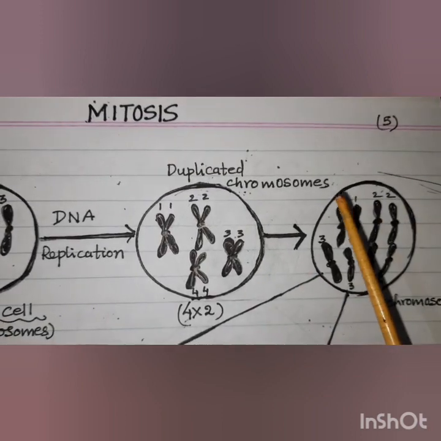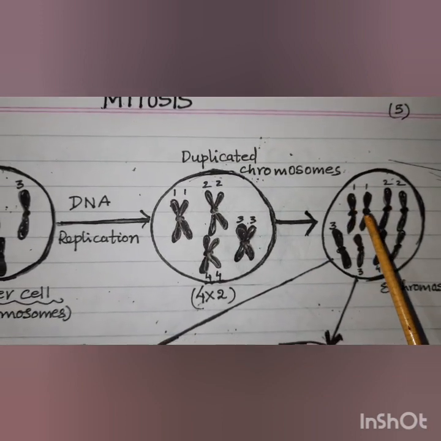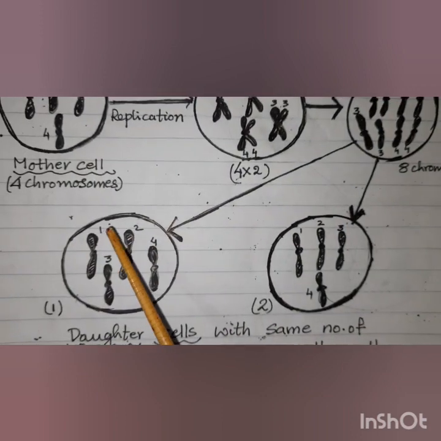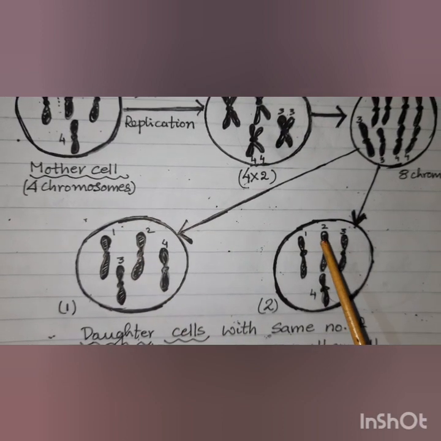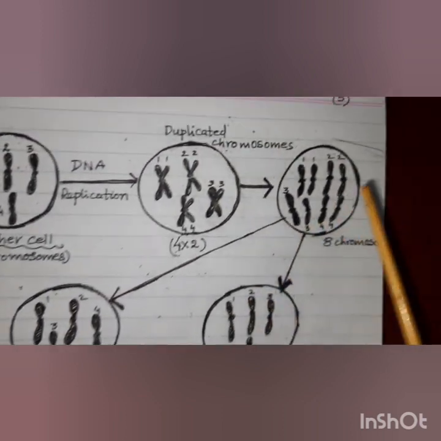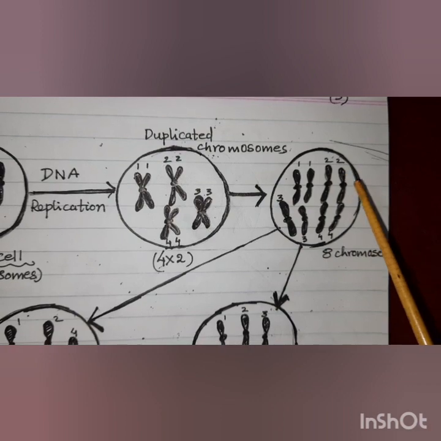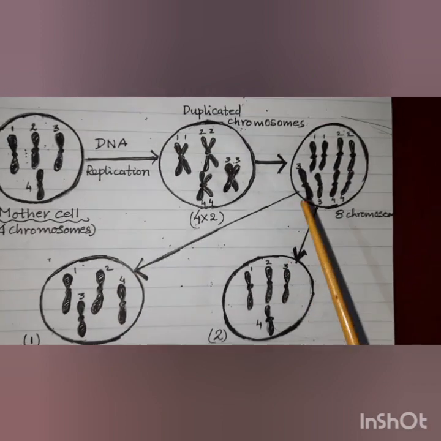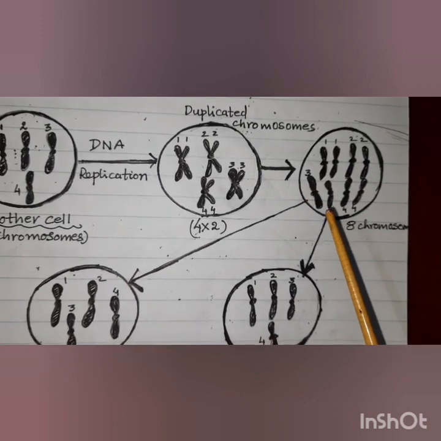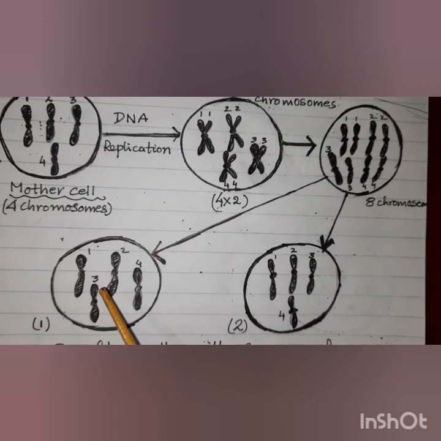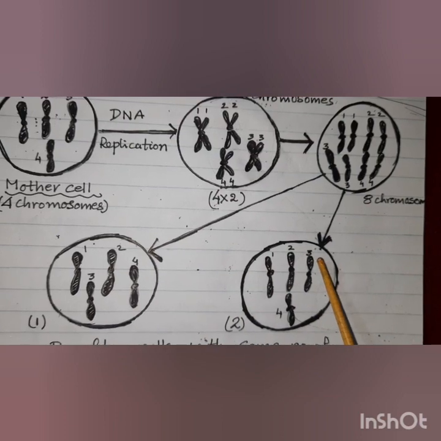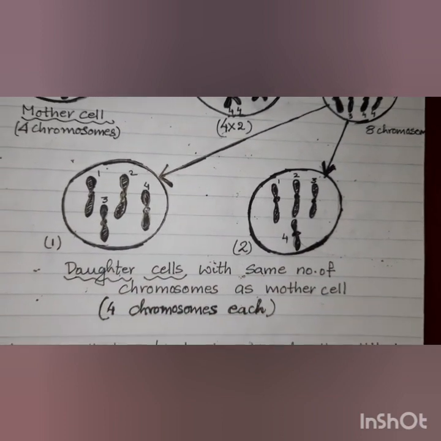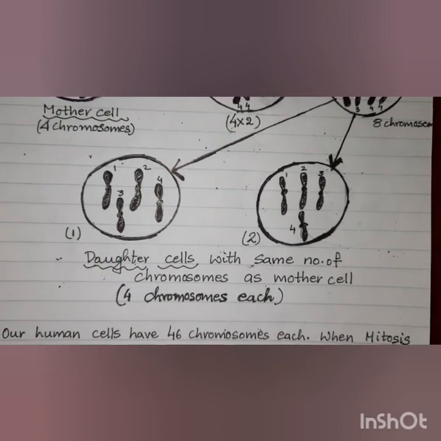Here you can see the first chromosome and its copy numbered as 1 and 1. One of the chromosomes comes here, the other goes in the second cell. Similarly, chromosome number 2 and its copy, they get distributed in the 2 daughter cells. Similarly, chromosome number 3 and its copy, they get distributed in the daughter cells, and in the same way the other chromosomes, they are distributed equally in the daughter cells.